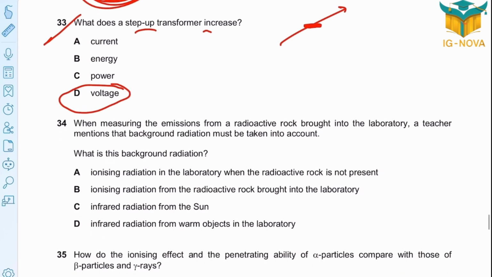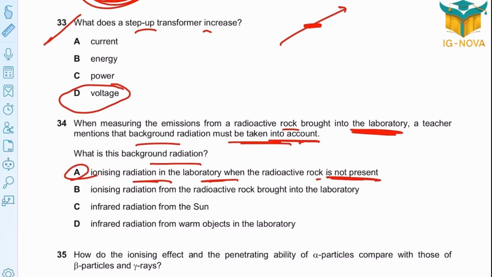Question 34. When measuring the emission from a radioactive rock brought into the laboratory, a teacher mentions that background radiation must be taken into account. What is the background radiation? Background radiation exists as ionizing radiation in the laboratory when the radioactive rock is not present. Because if the radioactive rock is present, you cannot take the background radiation as considered. For B, it says here brought into the laboratory, so it cannot be. Option A is correct.